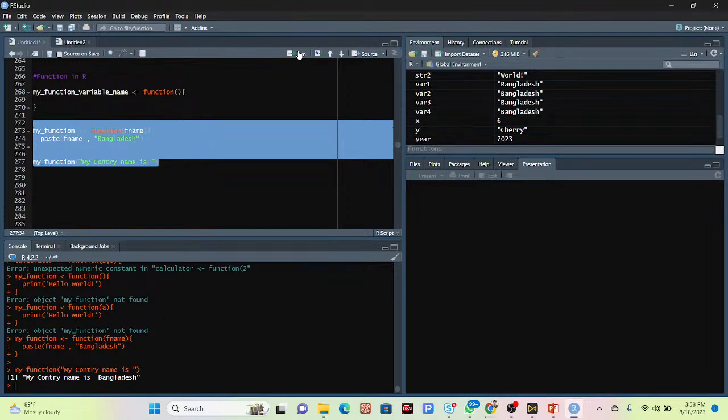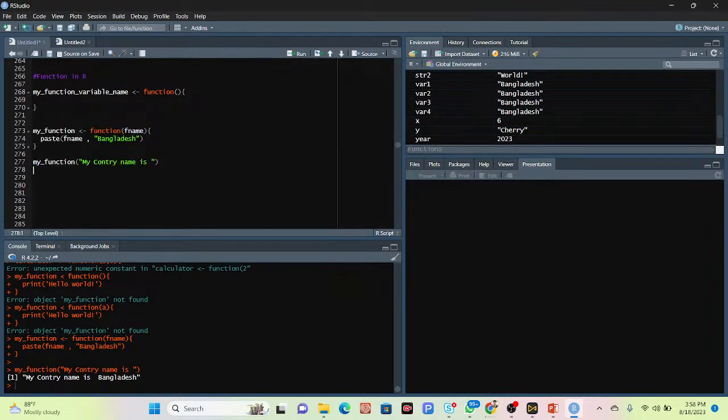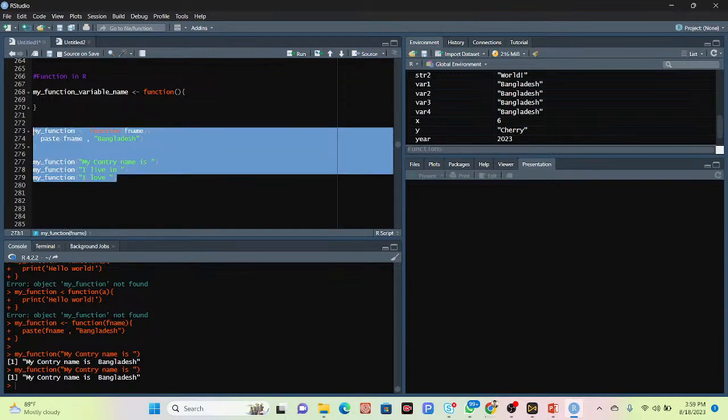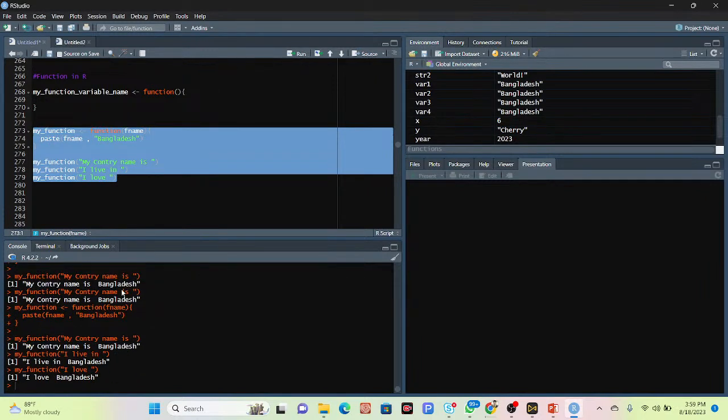Yeah, so now it will work, you can see. Not only that, I simply add here another thing: I simply copy the same thing one more time and paste it here. Suppose this time I put here, I live in Bangladesh, and I also put here another thing, I love Bangladesh. So now when I click the run, I can get all of those things at the same time.